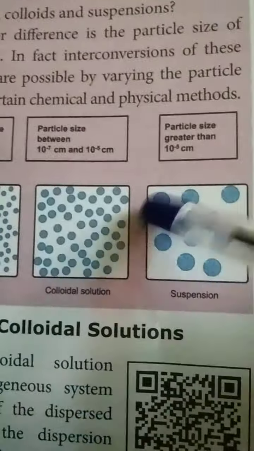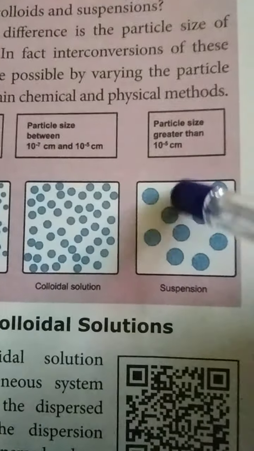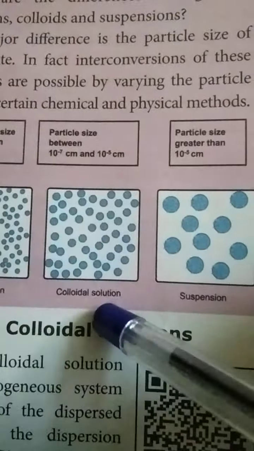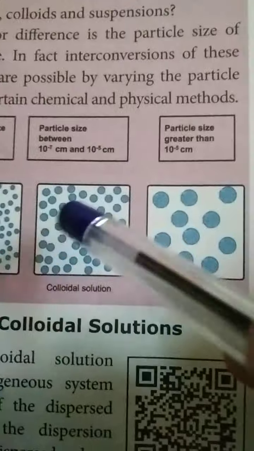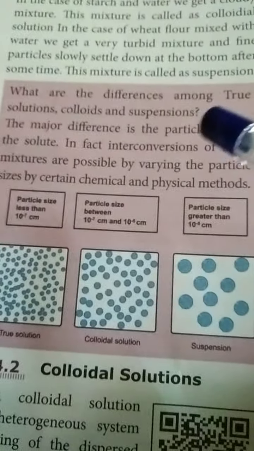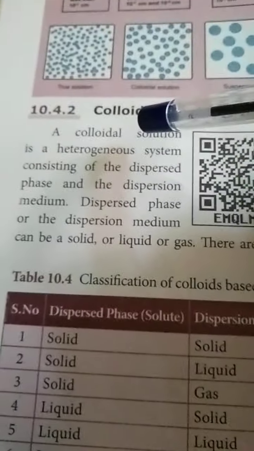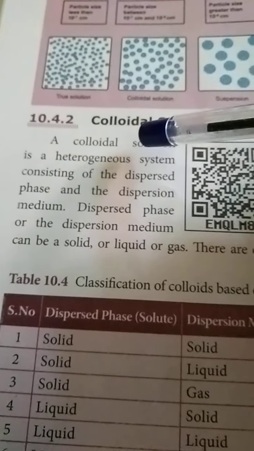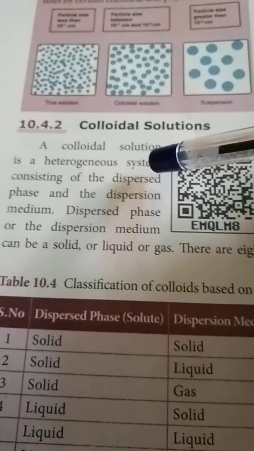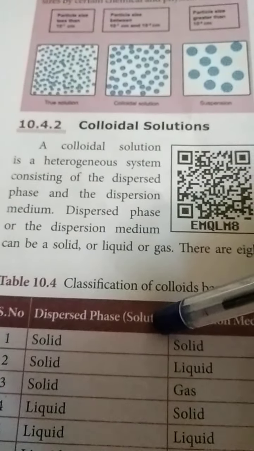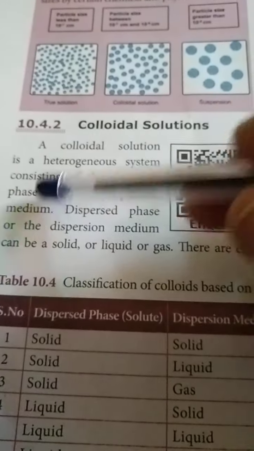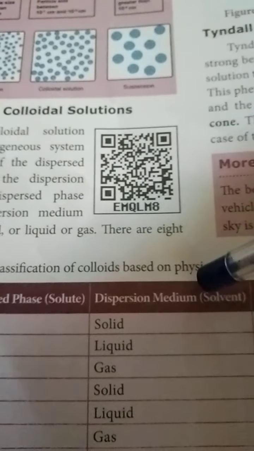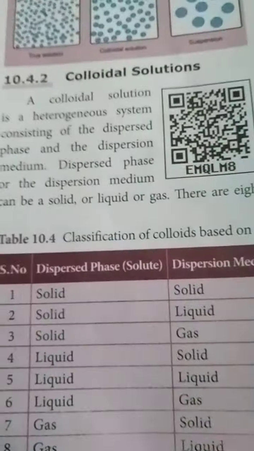Flour is a suspension, and starch powder is a colloid. That's all. Now, what is a colloid? A colloid is actually a heterogeneous system. It has two parts: one is the dispersed phase, which we call the solute, and the other is the dispersion medium, which we call the solvent. It creates 9 types of colloids, which we will see in the next video.